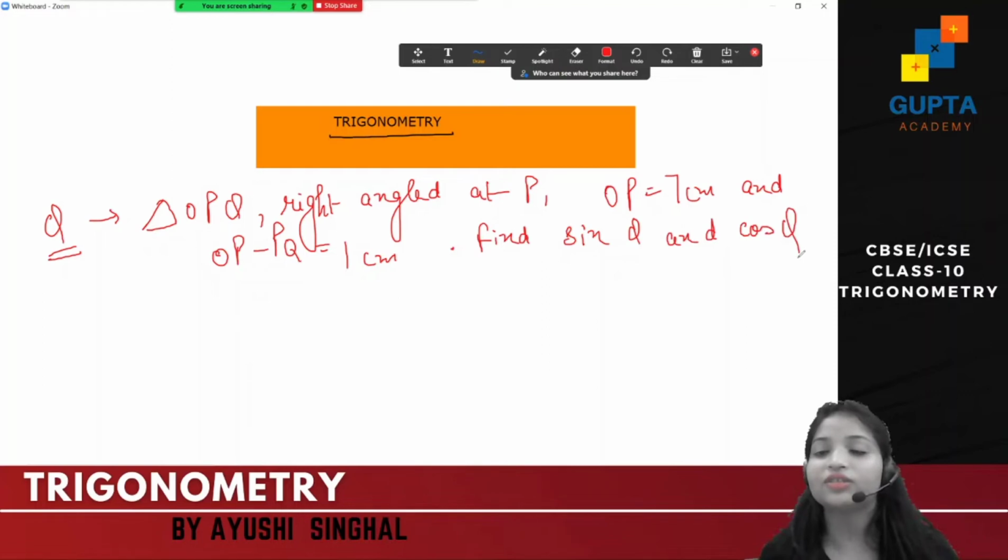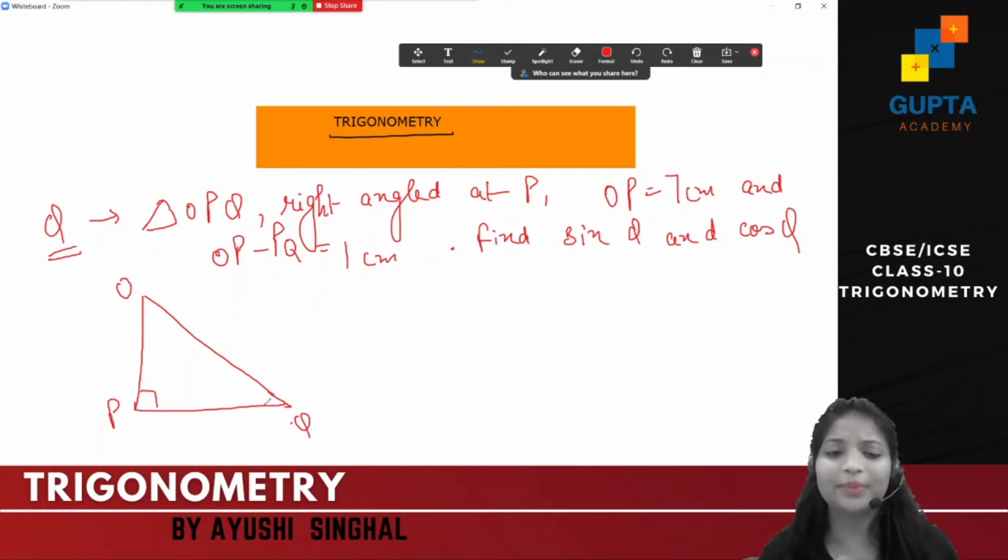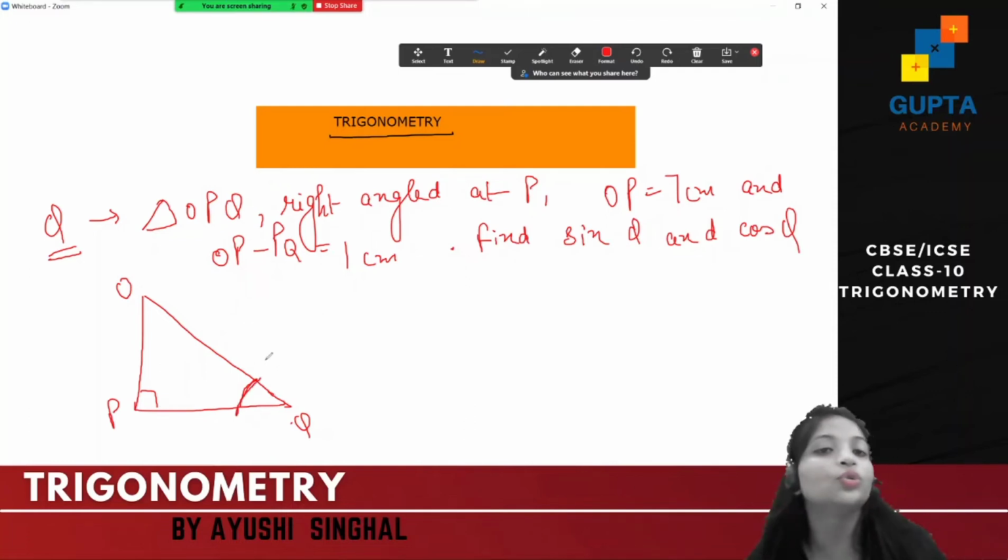For your reference, just make a triangle. It is saying right angled at P. That means this is my P, this is my right triangle. They are saying OP, so hardly matters. I'm taking this as O and this as Q. I'm just deliberately taking this as Q because it's given sin Q and cos Q, so it would become easy for anyone to solve.